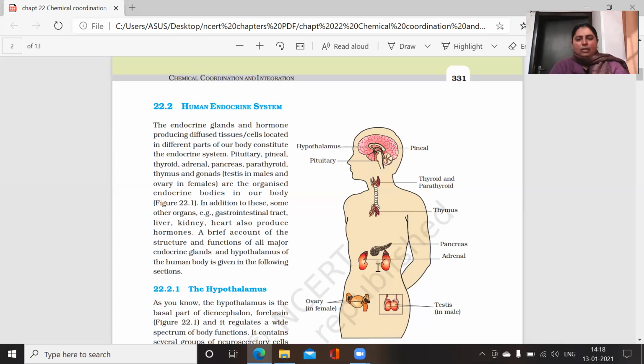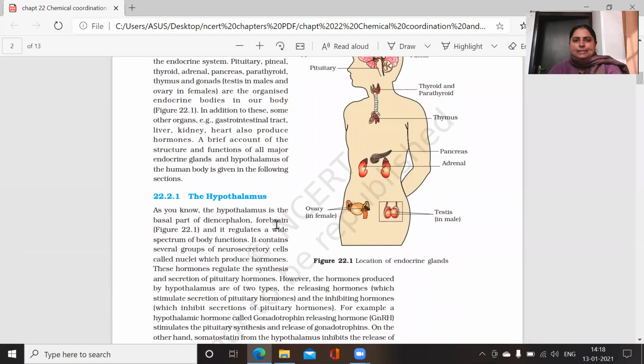Okay, students, that's all about the human endocrine system. Now I'm going to tell you in detail about the hypothalamus. So what is the hypothalamus? This hypothalamus is the basal part of the diencephalon, which is part of your forebrain.